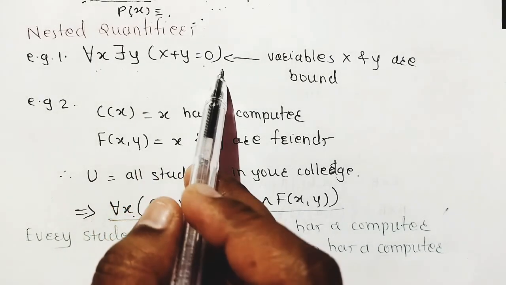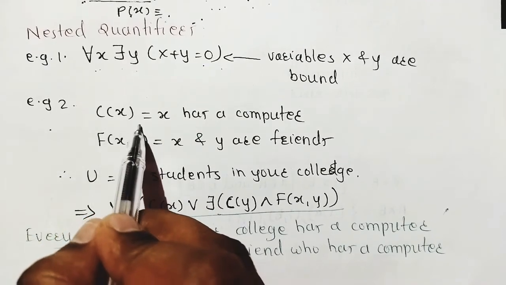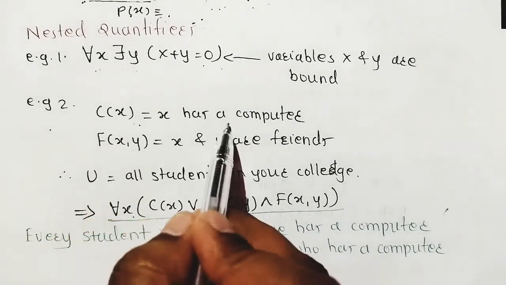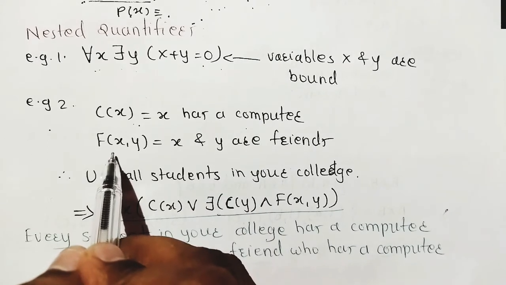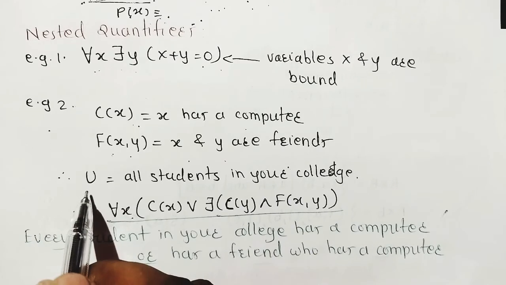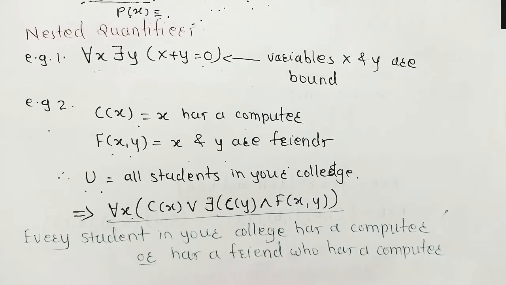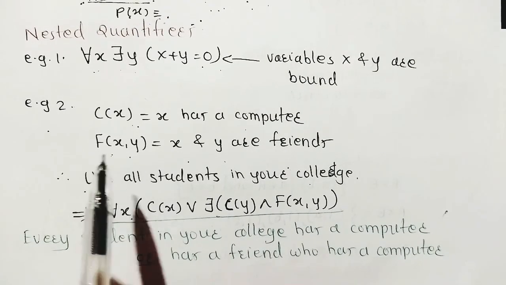Okay. Second example. The first function is C of x: x has a computer. The second function is F of x, y: x and y are friends. Now, what is the universe of discourse here? All students in your college. This means the nested quantifier should be applied over all the students in your college. Now, how to write it?